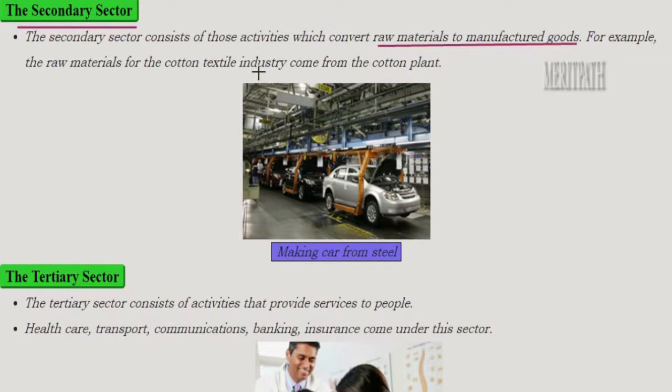Stainless steel is the raw material, right? Stainless steel will be converted into a modified shape known as car. So in this image you can see car is being made from the stainless steel.